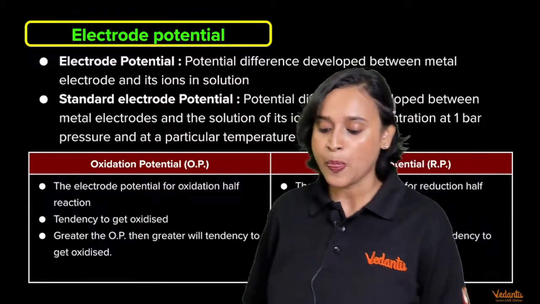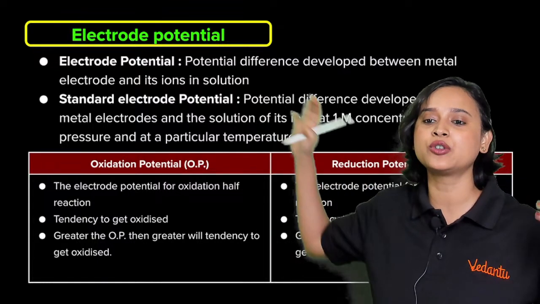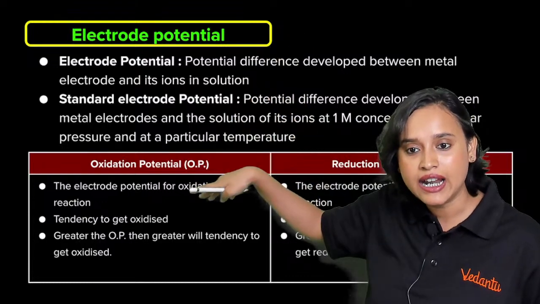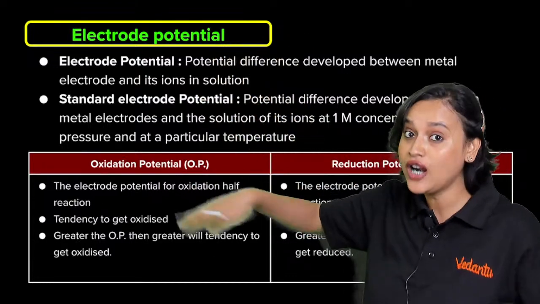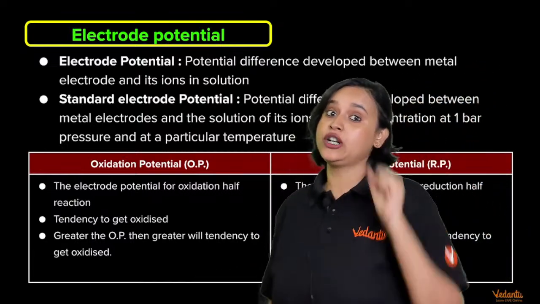So chalo. Electrode potential, everybody understood what is electrode potential? The potential difference that is developed between the metal electrode, that is the metal rod, and the ions in the solution. So electrode potential is done.